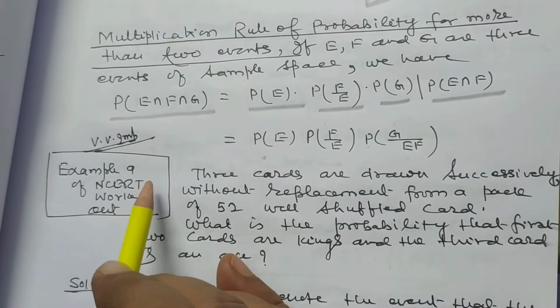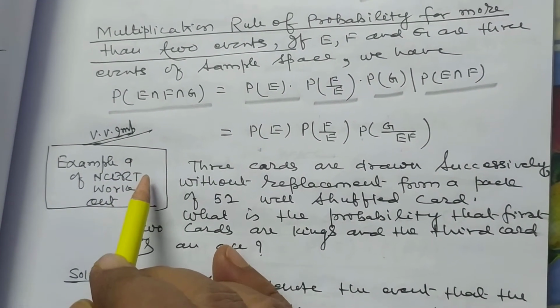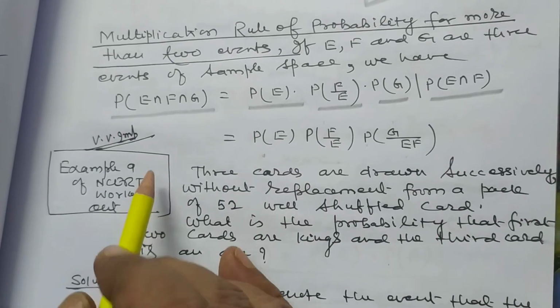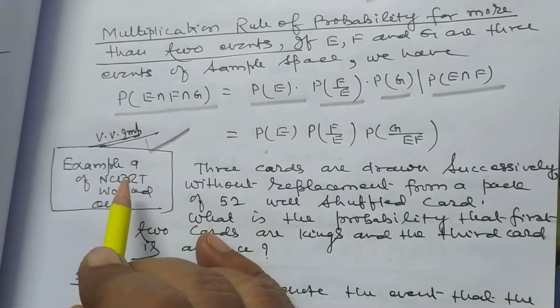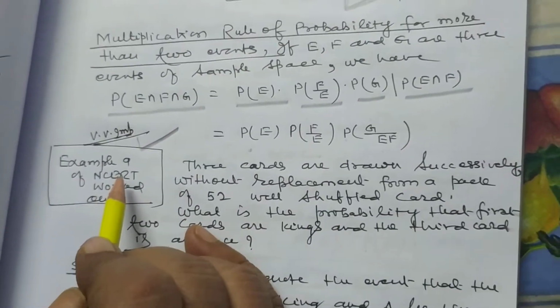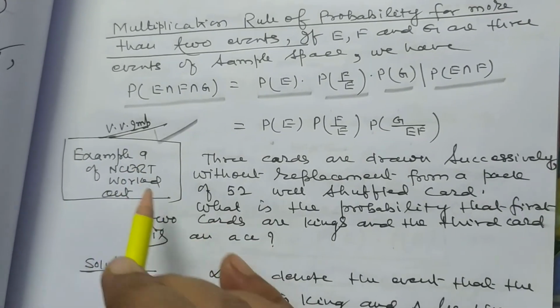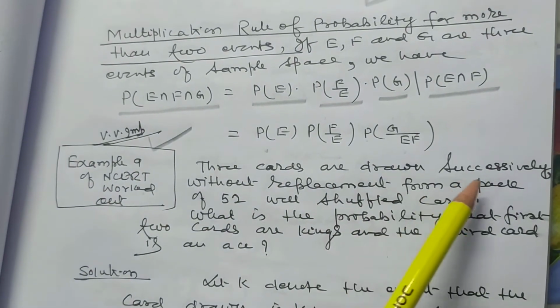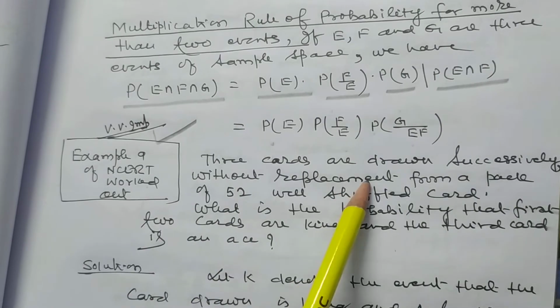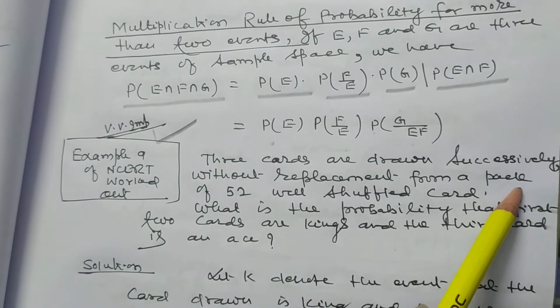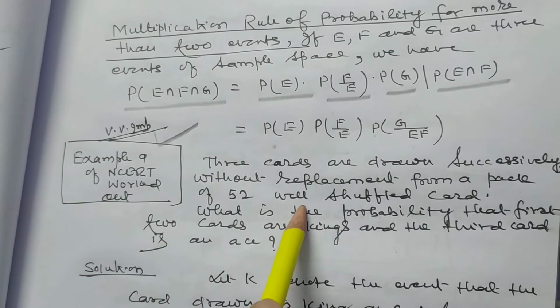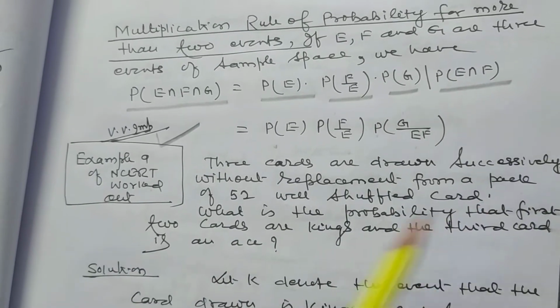This is very, very important for the purpose of examination because it is in the exercise, and this is problem number 9 of the worked-out problems. Three cards are drawn successively without replacement from a pack of 52 well shuffled cards.